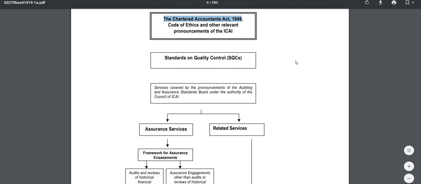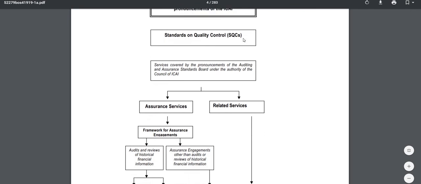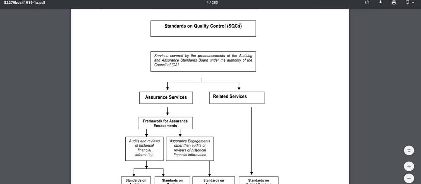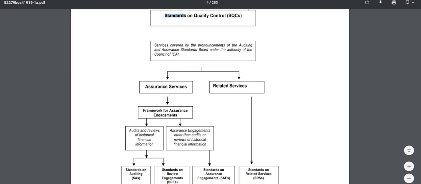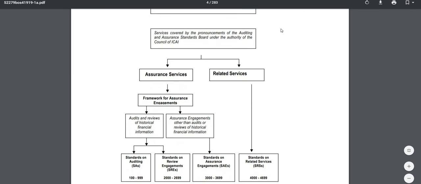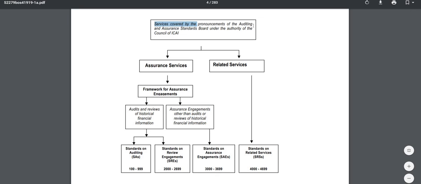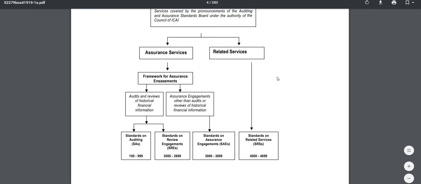ICAI is governed by which Act? The Chartered Accountants Act 1949. And also the Code of Ethics and other relevant announcements from ICAI. So standards of quality control is what they have mentioned at the topmost, as I taught you. Services which are covered with the pronouncements of the Auditing and Assurance Standards Board under the authority of the Council of ICAI are of two types, as I mentioned: assurance and related service.